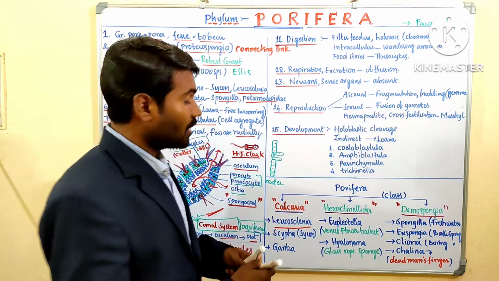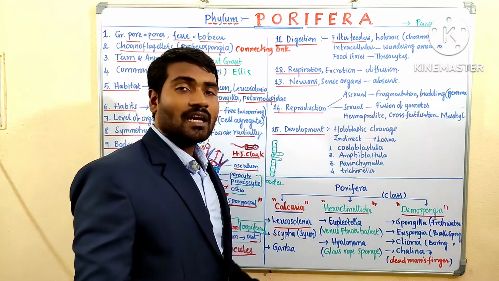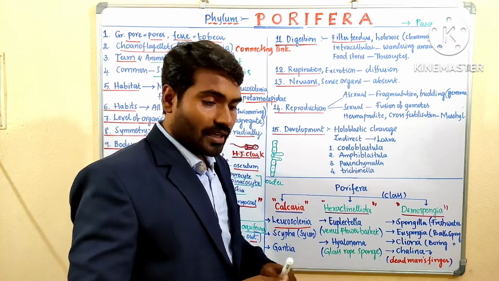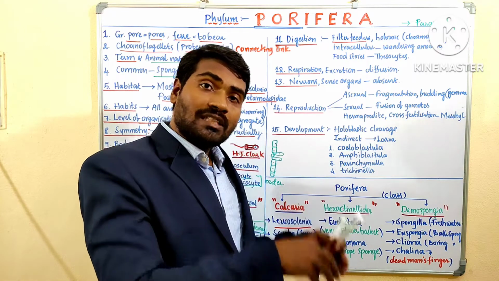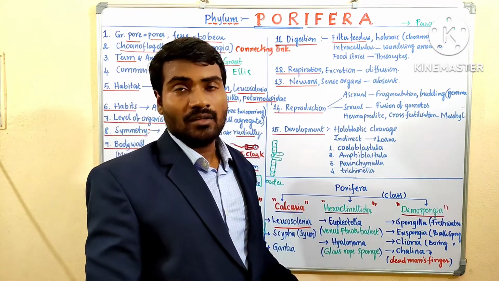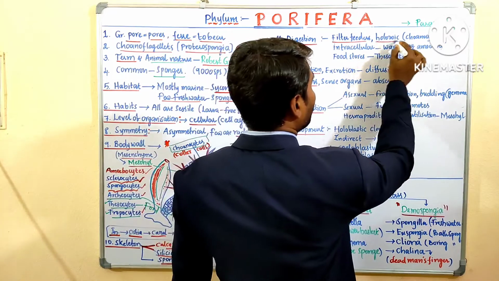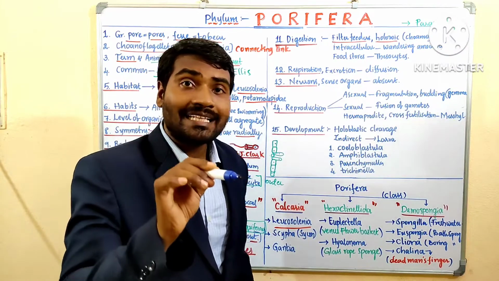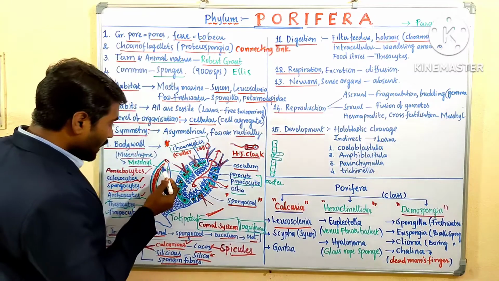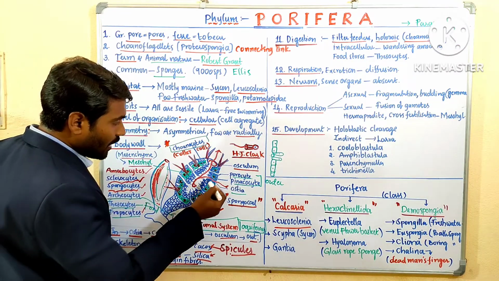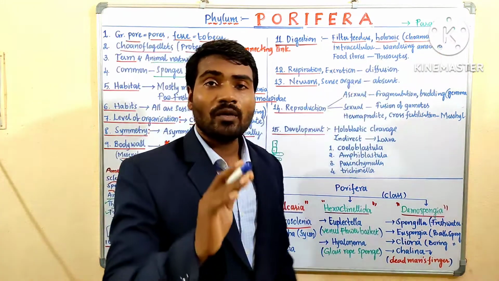They take in food materials, and the digestion is called the holozoic mode of nutrition. They take the whole food; the entire food enters into the cell, and digestion occurs inside the cell. That is called the holozoic mode of nutrition. Food digestion occurs in choanocytes, the inner lining, while the outer lining is pinacocytes. So digestion occurs in the choanocyte.